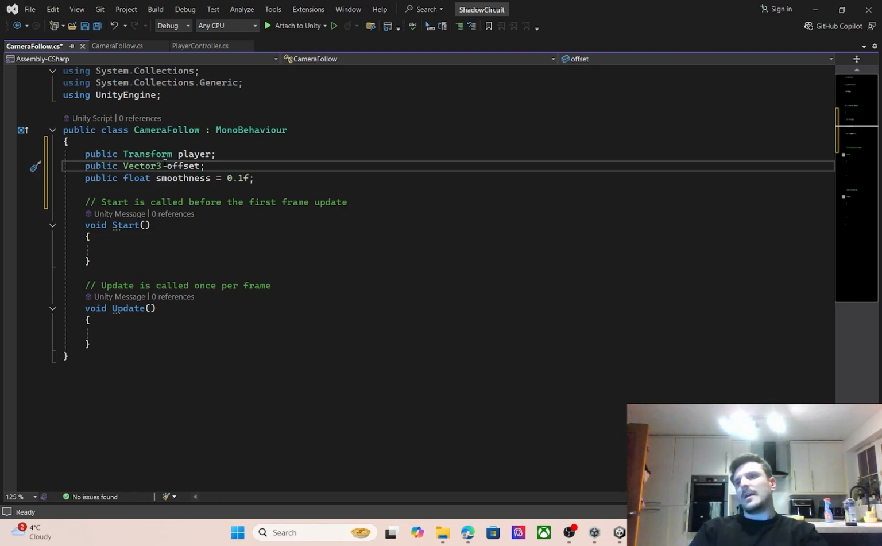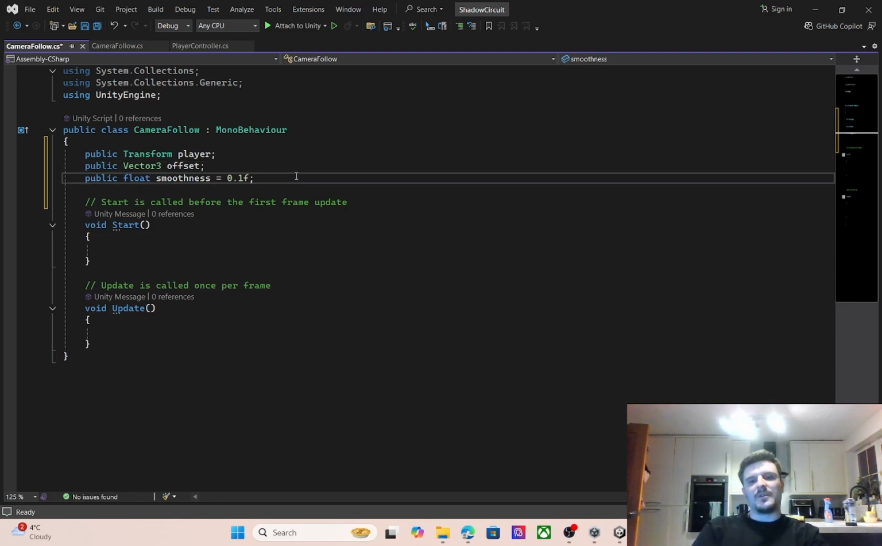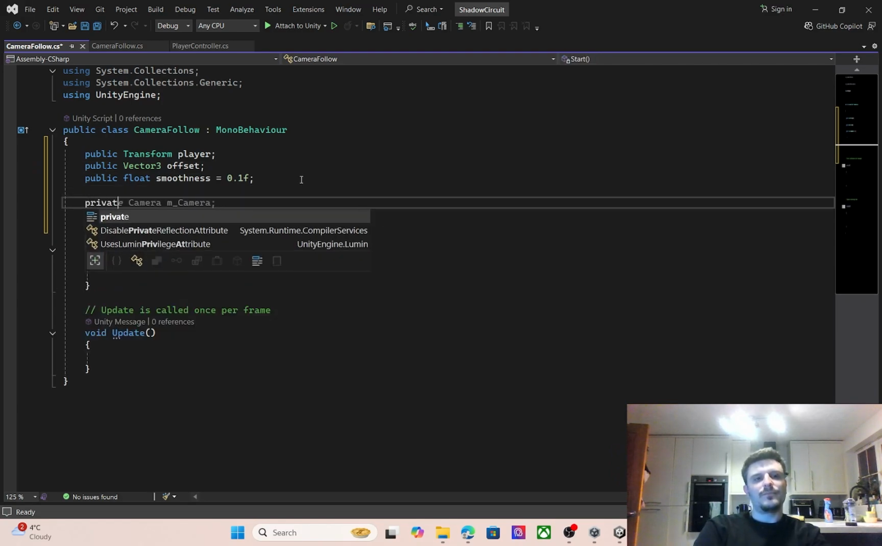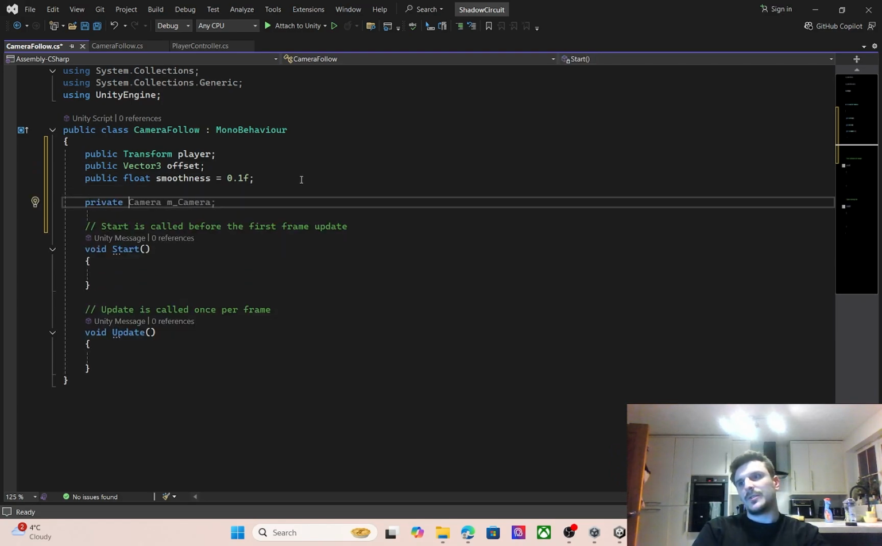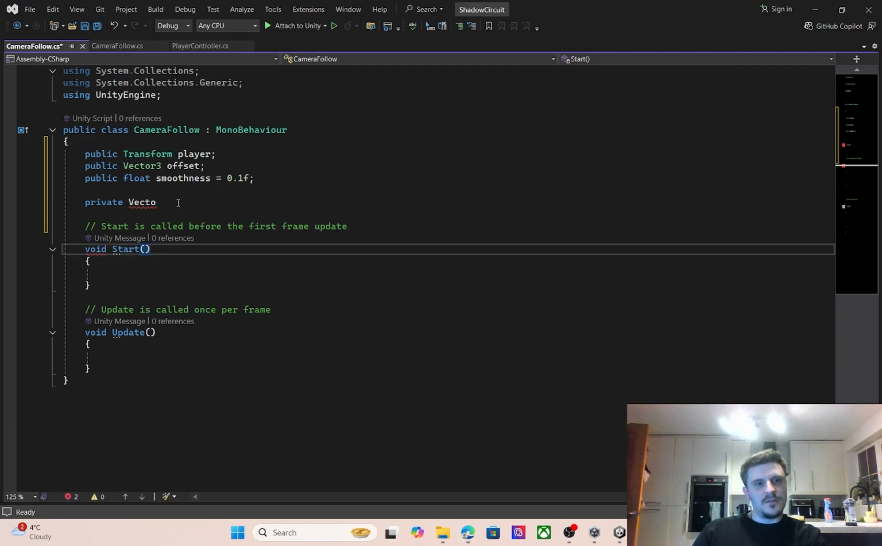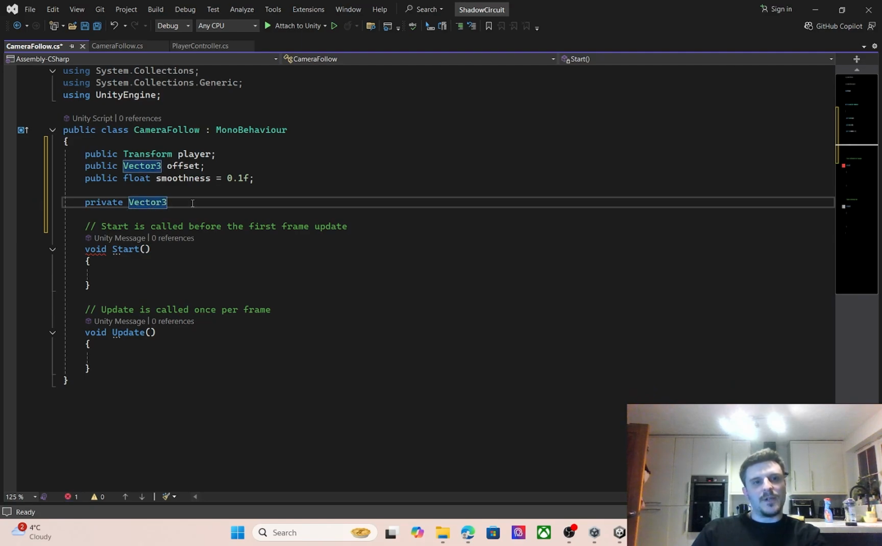And then we need a private variable. Let's do that under here. Private Vector3 to store velocity. Good. Glad that's just started typing somewhere. Vector3 velocity, and then this can be equal to Vector3.zero.